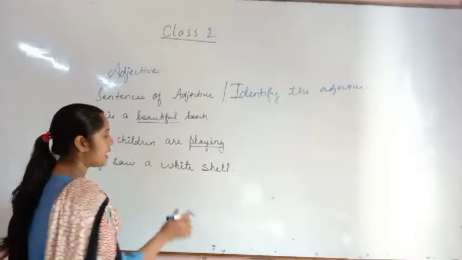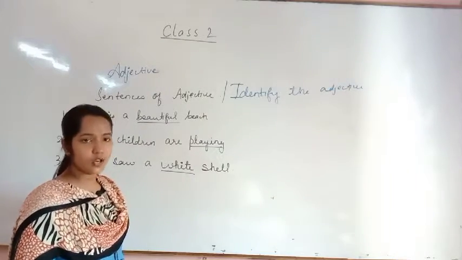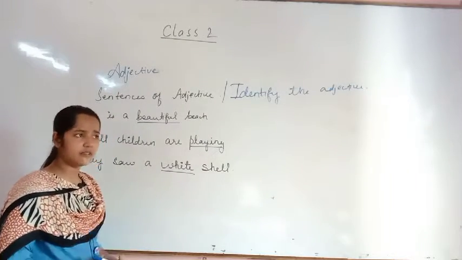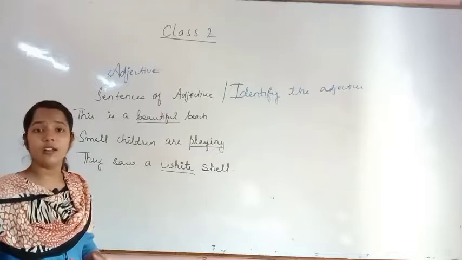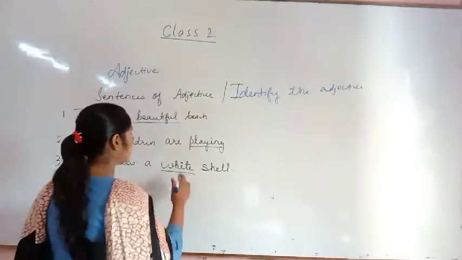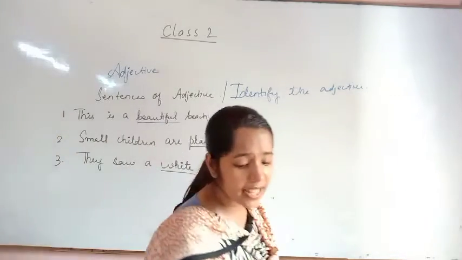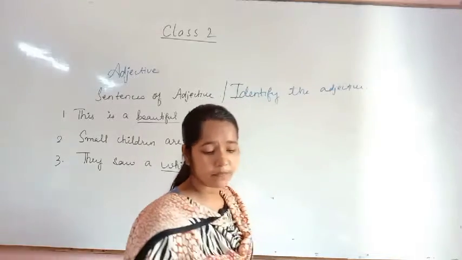Now, white is the adjective here. Why is it an adjective? It is the color. So it is the indication of a color, that is white. Okay, it can be red, it can be any color. So this is the adjective. Now tell me the noun over here.